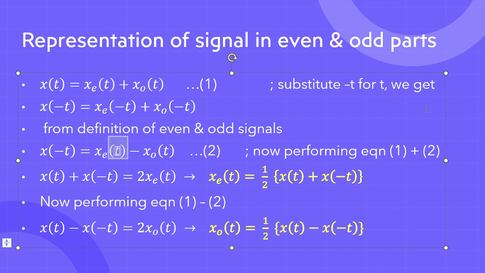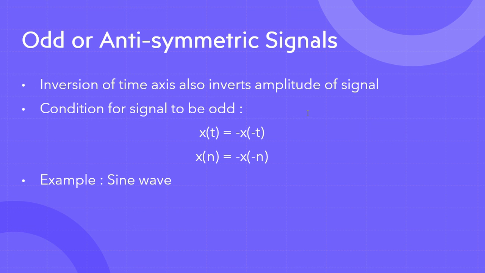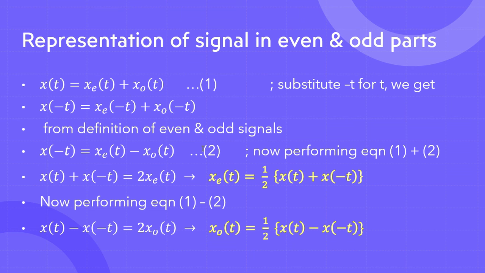And for an odd signal, the definition was x of t equals minus x of minus t. But here we are not having minus x of minus t, we are having only x of minus t. So we simply put this minus outside of the bracket and put it over here. We put this minus over here and kept t the way it was earlier.